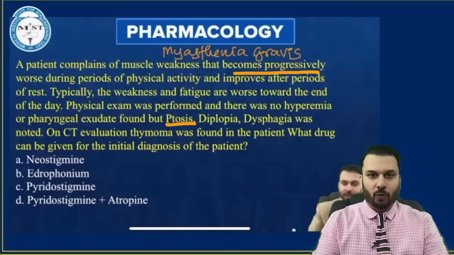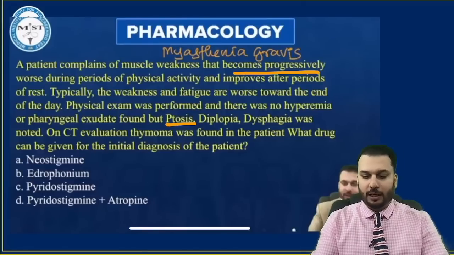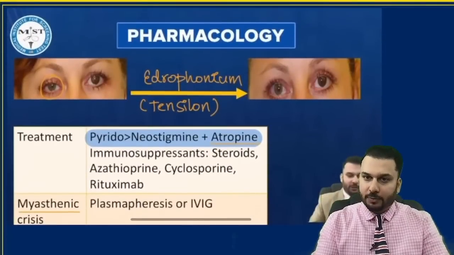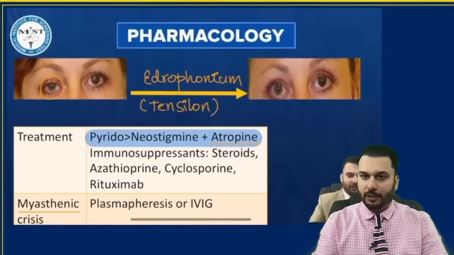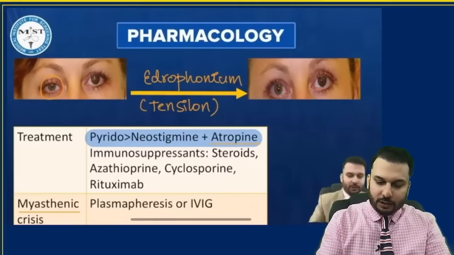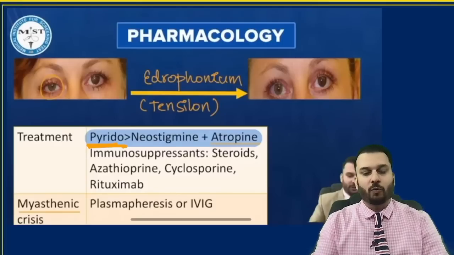So anyway, what is going to be used in the diagnosis? That was my question. It was not just explained to you how to diagnose. I had explained to you the diagnosis is called tensilon test, where we use the drug edrophonium, and very clearly you can see the treatment was discussed where pyridostigmine is the best drug.